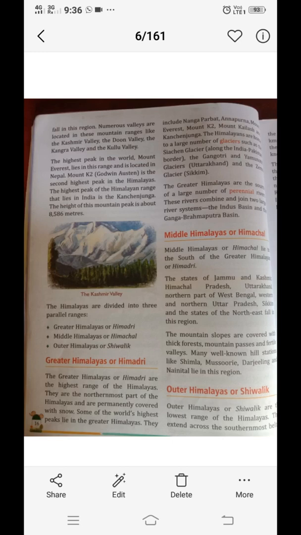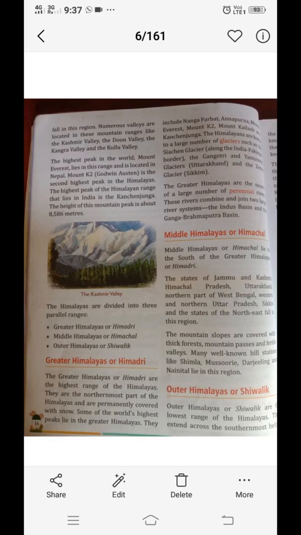The highest peak of Himalayan range that lies in India is Kanchenjunga. The height of the highest mountain peak is about 8,586 meters. Which is the highest peak of the world? The highest peak of the world is Mount Everest and its height is 8,586 meters. The Himalayas are divided into 3 parallel ranges: Great Himalayas or Himadri, Middle Himalaya or Himachal and Outer